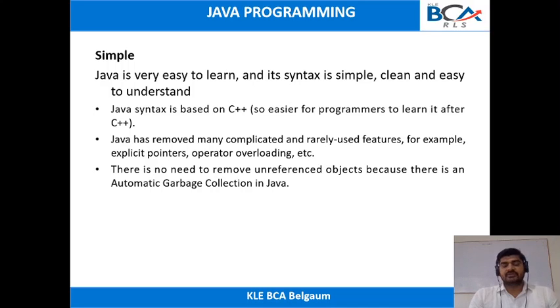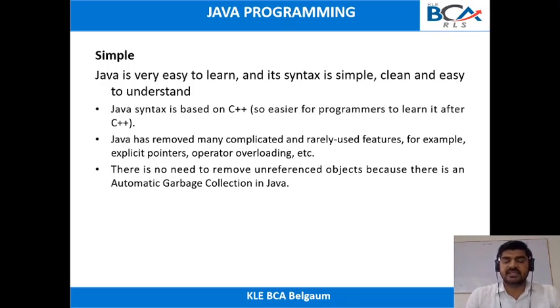And one more important thing: in C, you have manual garbage collection. If any of the variables or methods are not being used, that memory has to be deallocated manually. But in Java we have automatic garbage collection. That means the memory will be deallocated if objects are no longer usable.